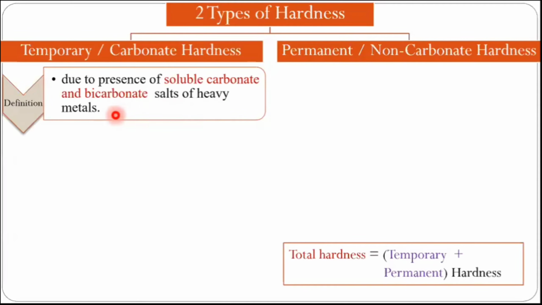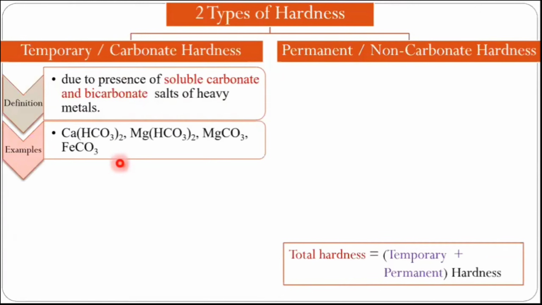It means if there are bicarbonate and soluble carbonate salts of heavy metal ions, then that is said to be temporary hardness. Examples are calcium bicarbonate, magnesium bicarbonate, magnesium carbonate, and iron carbonate, for this type of hardness, that is temporary or carbonate hardness.